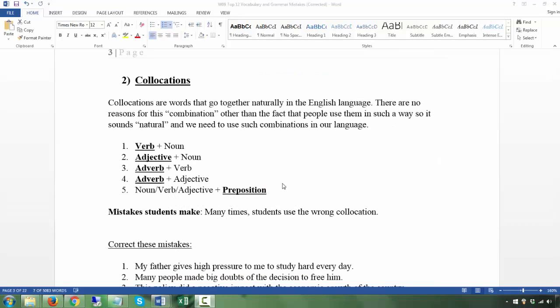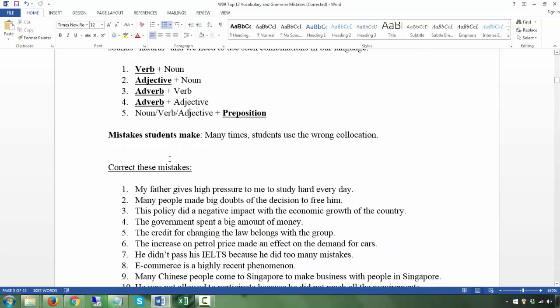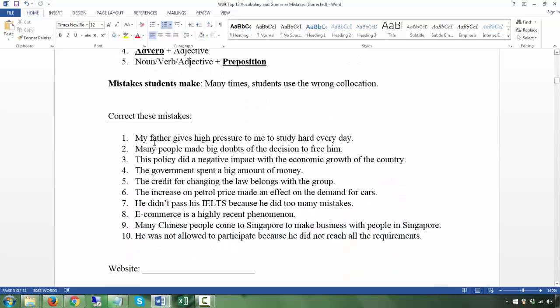All right, let's go to number 2. Collocations. So we're going to take a look at the different kinds of collocations. The most important collocation mistakes that students make are that when you have a noun, they normally get the verb wrong, or when you have a noun, they get the adjective wrong. Another common one is using the wrong prepositions when you use a noun, verb, or adjective. So, my father gives high pressure to me to study hard every day.